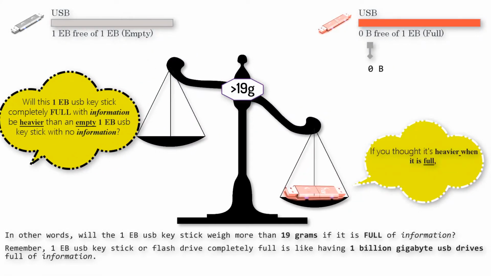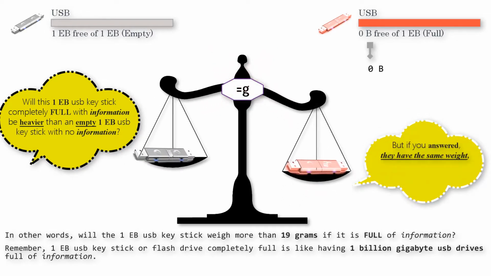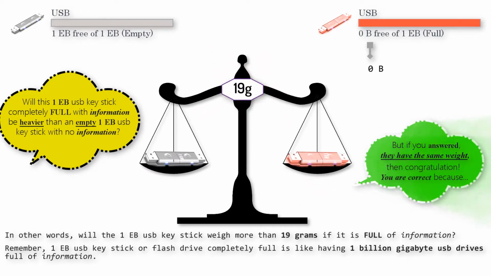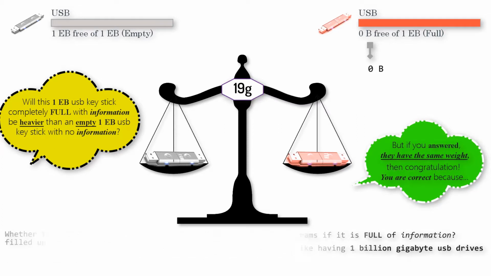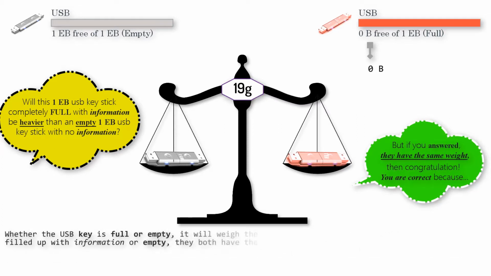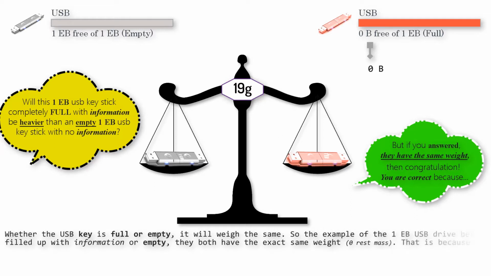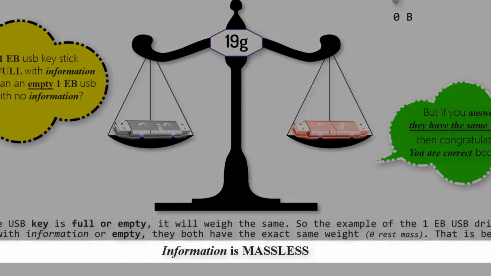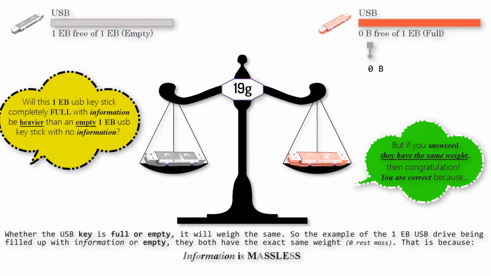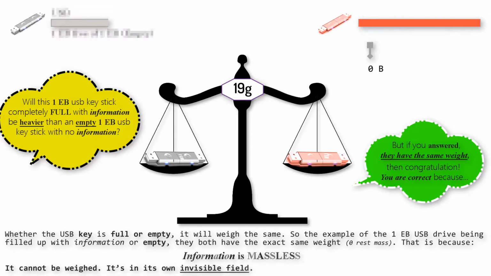If you thought it's heavier when it's full, then you're wrong. But if you answered they have the same weight, then congratulations. You are correct, because whether the USB key is full or empty, it will weigh the same. So the example of the 1 exabyte USB drive being filled up with information or empty, they both have the exact same weight. That is because information is massless. It cannot be weighed. It's in its own invisible field.